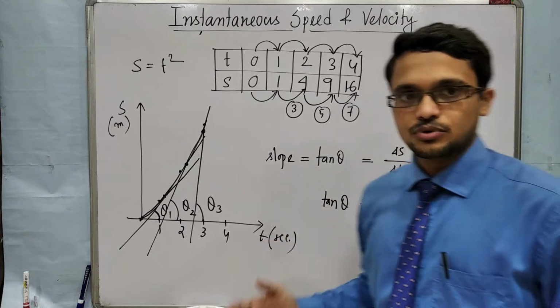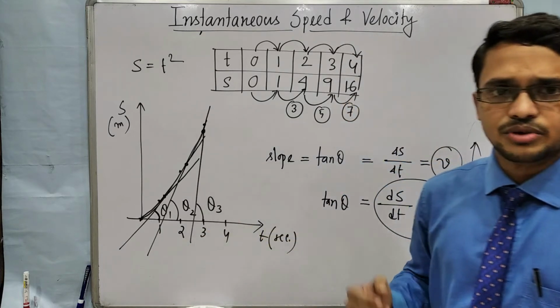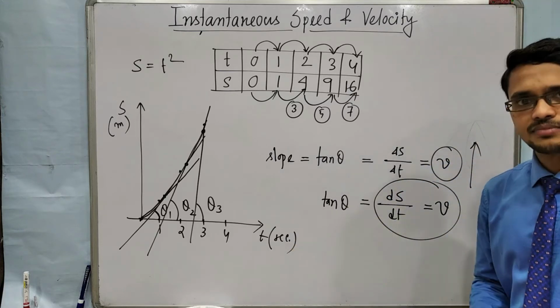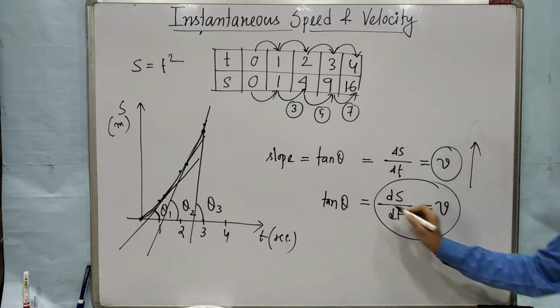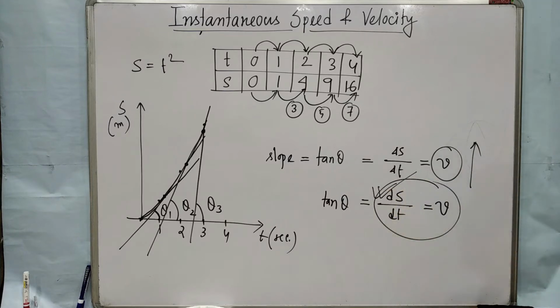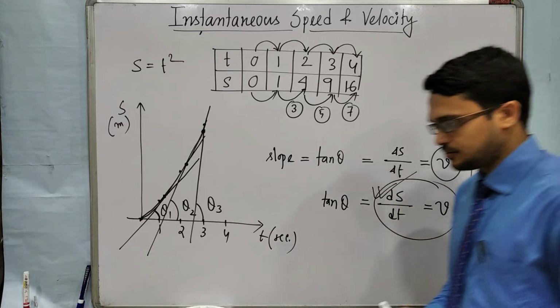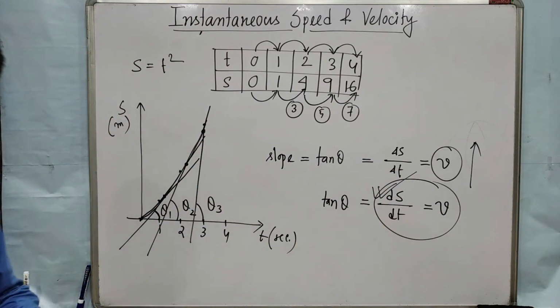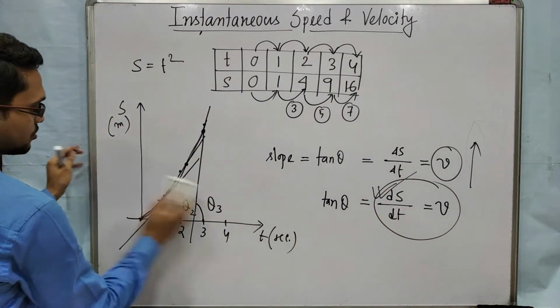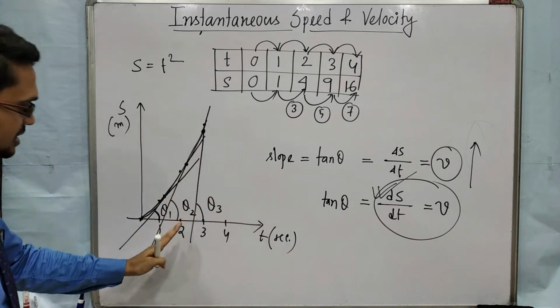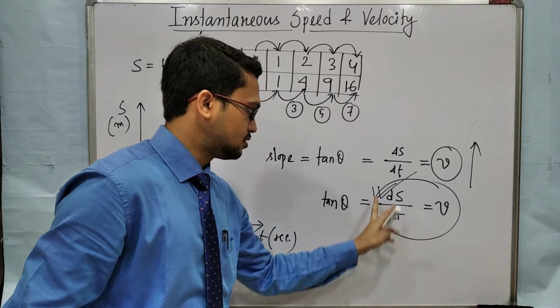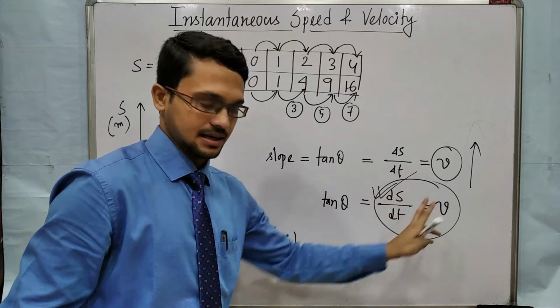So we have to use a shortcut method which will take less time. That is this one. We will use the differentiation formulas so that we can get the result quickly. Okay, so we will note this process. This is the process in which you can understand how the velocity is related to differentiation.